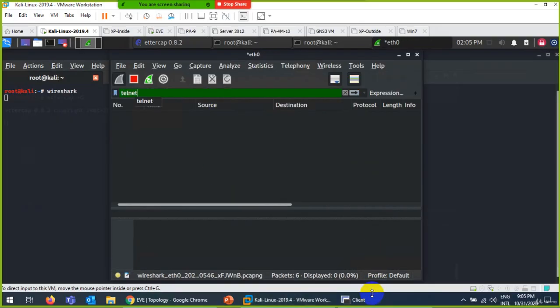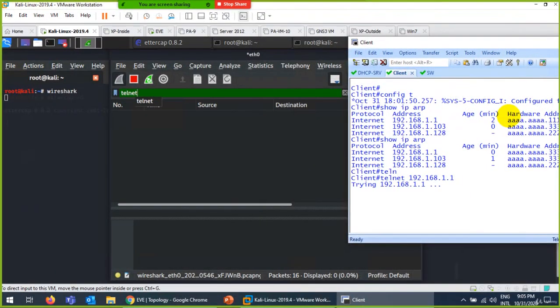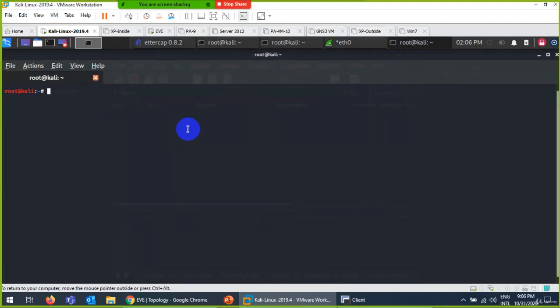Nothing is coming. Now, if the client is doing communication, I'm in the middle, so I need to receive this. Okay, why am I not receiving? I need to enable routing on this one. You remember last time also I forgot this.